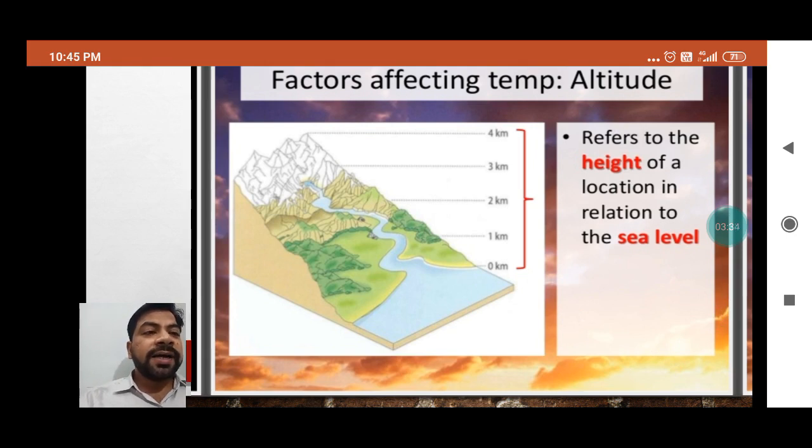So altitude refers to the height of a location in relation to the sea level. So how are these altitudes affecting the climate of different places?